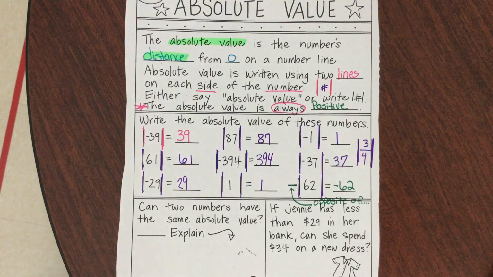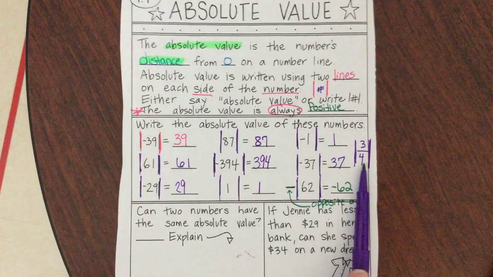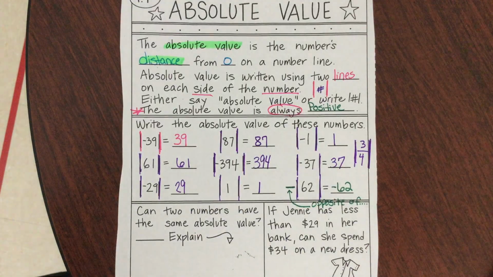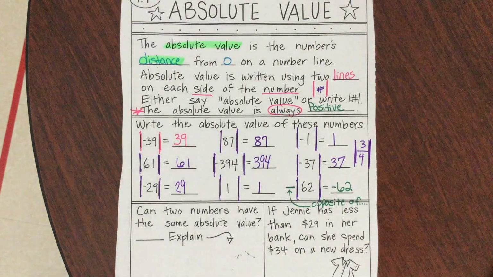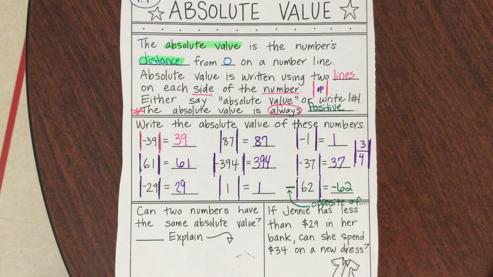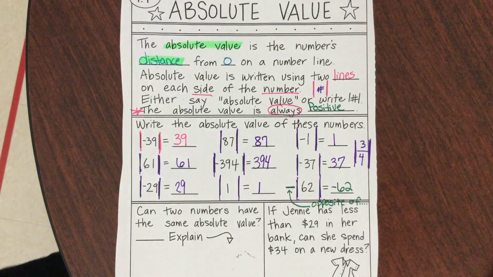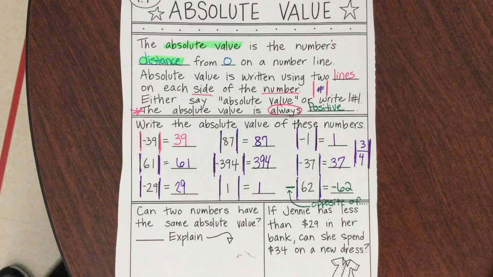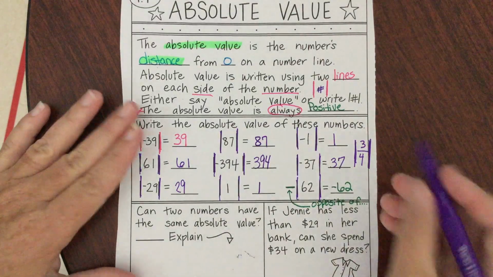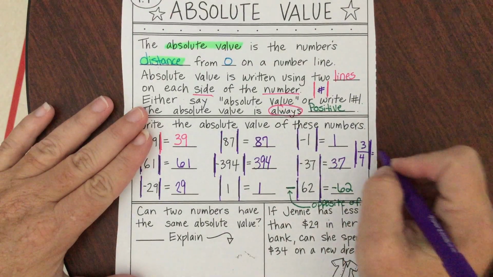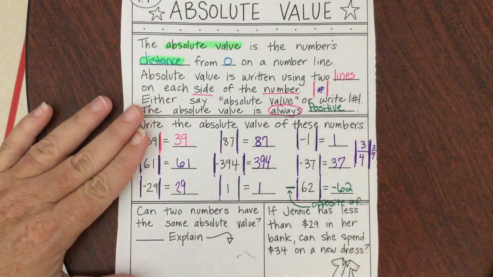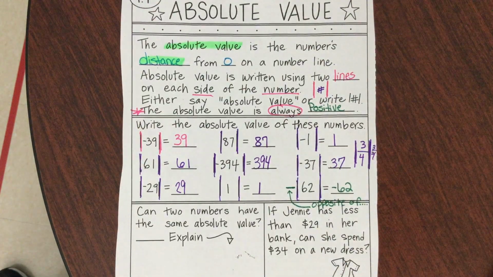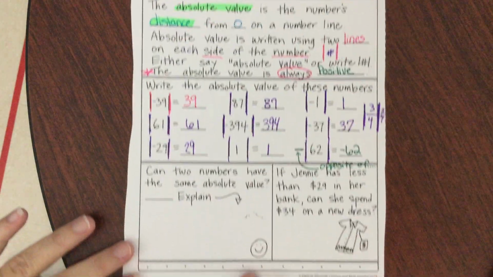How many steps would I need to take from 0 to get to whatever number's on the inside? Whether it's a fraction or a decimal or whatever. Yes, sir? Yesterday, there were fractions on that paper, and I converted them into numbers. That's perfectly fine. If they can convert into whole numbers, that's perfectly fine. So finding the absolute value of a fraction is the same thing as when we were finding the absolute value of an integer.